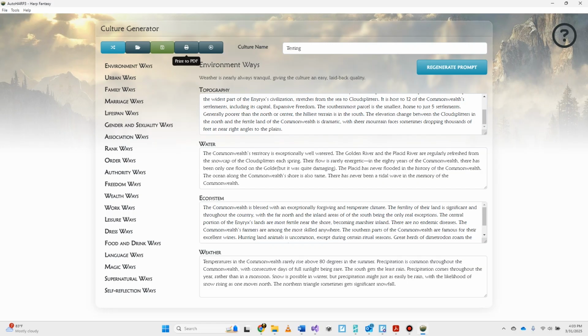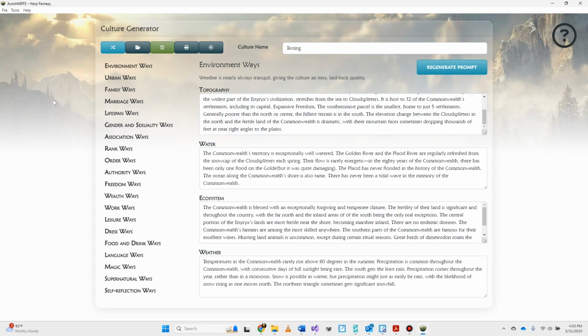What else do we have? We've got the culture generator. Most of that stuff I've already gone over, and that is basically the end of what Folkways can do. So again, we've got a lot. It's mostly a database edition. There's a lot of new races, a lot of new professions, a lot of new cultures, skills, and whatnot.